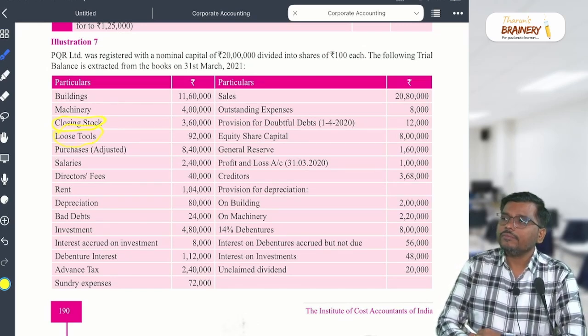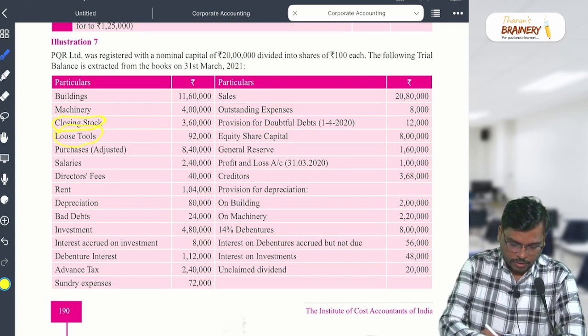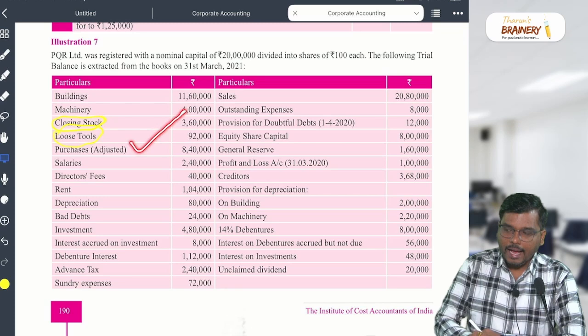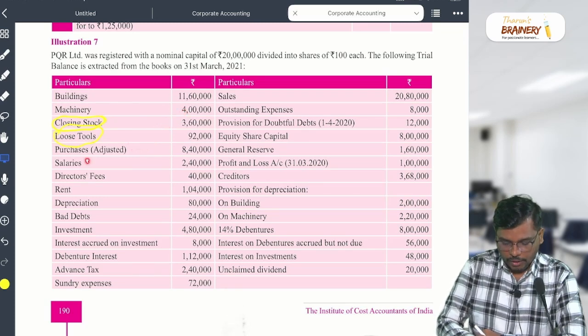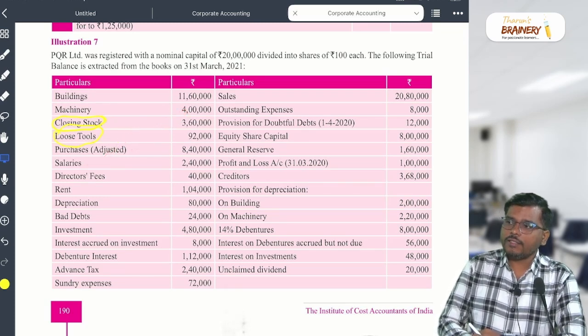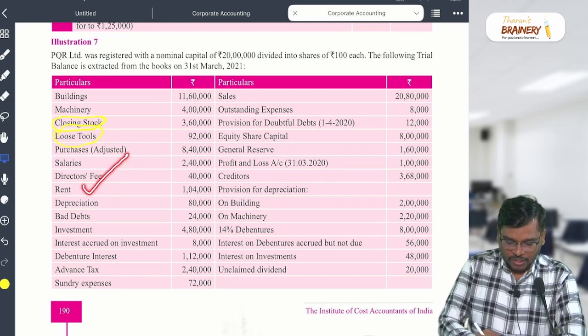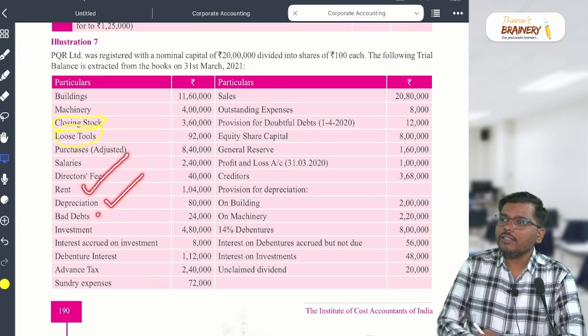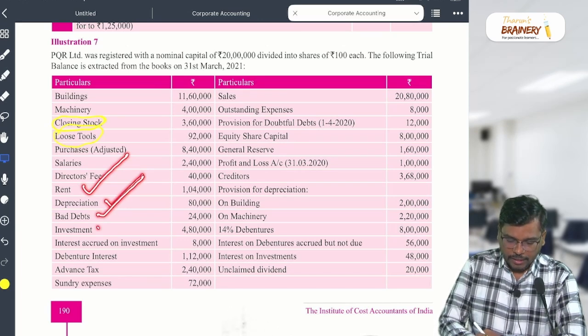Purchases, purchase of stock. Okay, purchases, very good. Next one, salaries, very good. Director fees, wow, super. Rent, good. Depreciation, very good. Bad debt, very good.